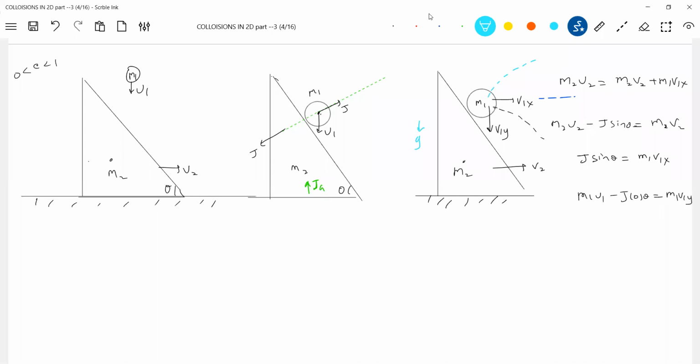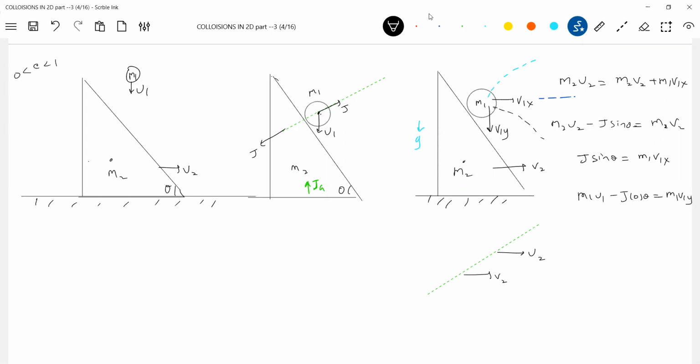Can we apply the coefficient of restitution formula? Yes, you can apply the coefficient of restitution formula also. This is the line of impact. I'll show it here. What are the velocities of the wedge? It is u2 and v2.